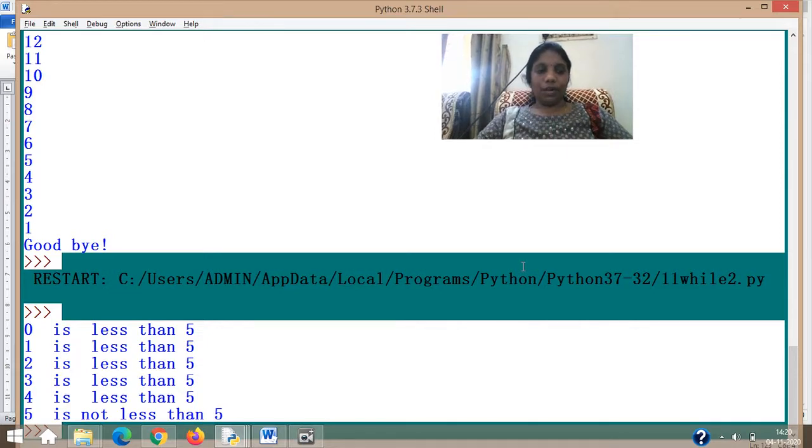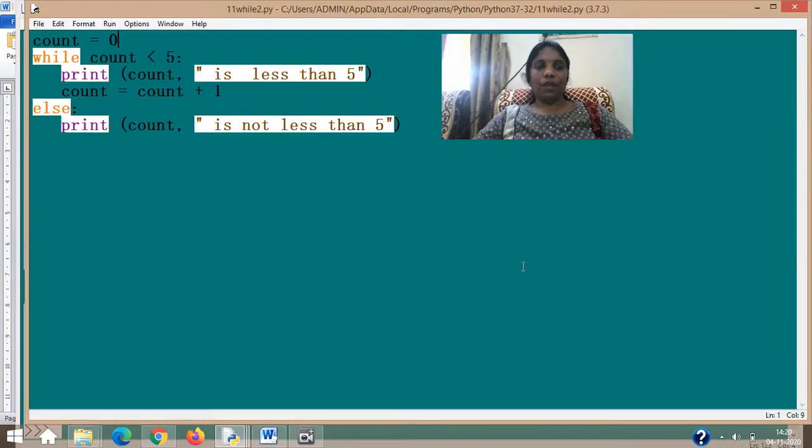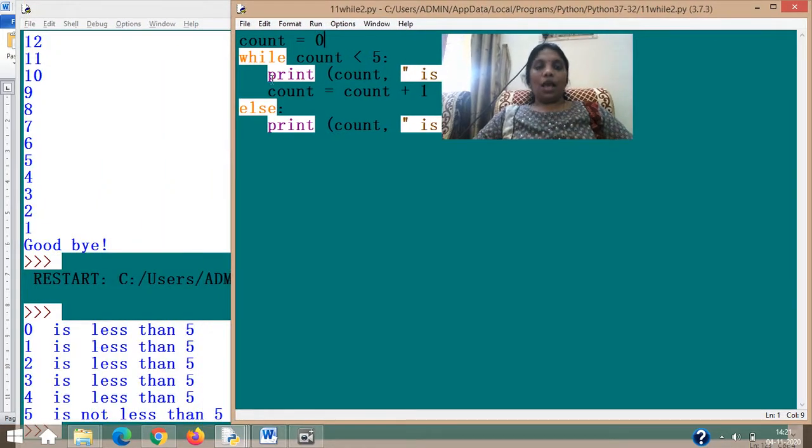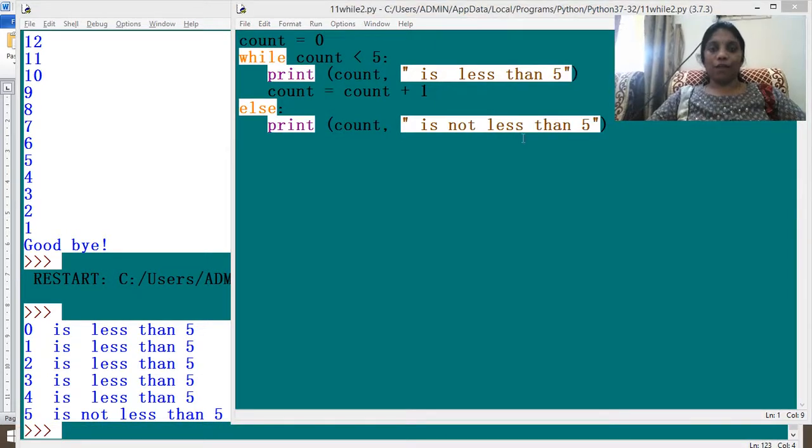0 is less than 5, 1 is less than 5, 2 is less than 5, 3 is less than 5, 4 is less than 5, 5 is not less than 5. How it happened? It happened this way. First time count was initialized as 0 and count was checked. 0 less than 5, condition satisfied. It came inside and printed. What is inside count now? 0. 0 is less than 5. Then we incremented count by 1.